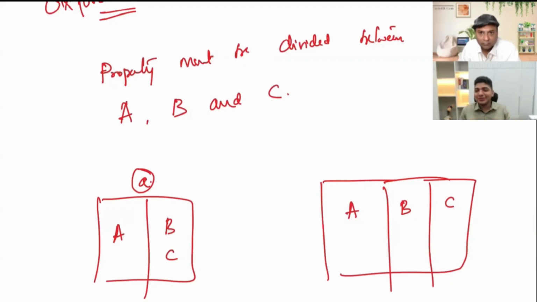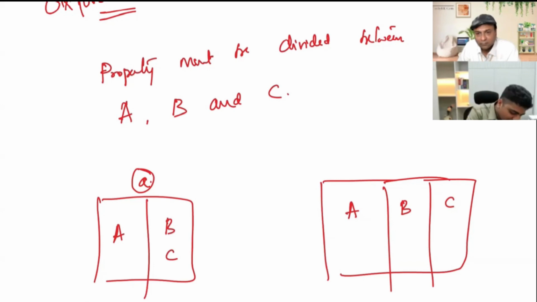So that is where they use this Oxford comma, because if our intention was to say that let us divide the property into three pieces, then we have to create three classes. But just by putting one comma, we are only creating two classes, because and is not creating a separate class. It is reading B and C as one class.